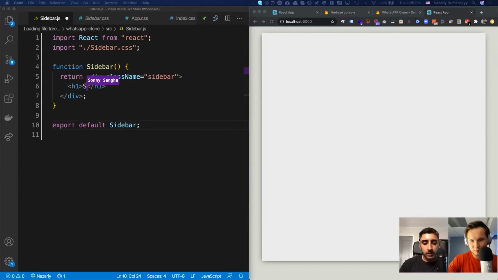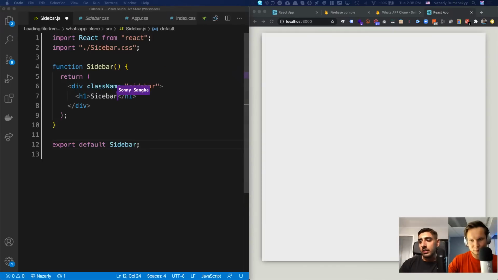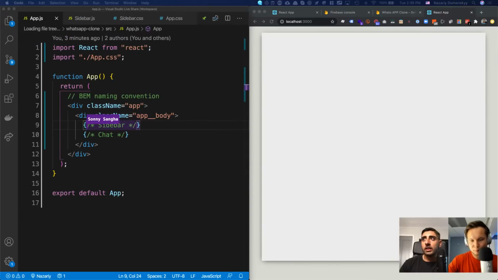So I'm going to do h1 and say sidebar, and then I'm going to go into app. And I'm going to go ahead and rather than having my comment, I'm going to replace it with sidebar.